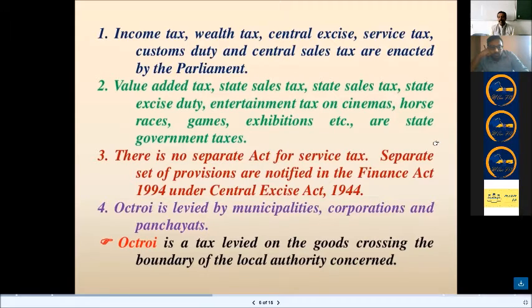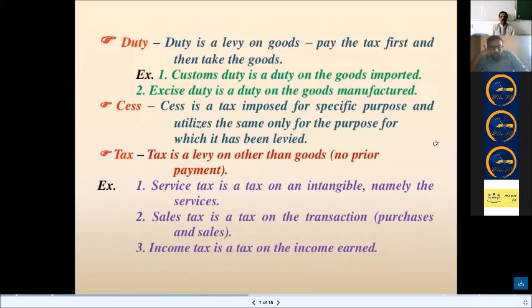Octroi is levied by municipalities, corporations and panchayats. This is some tax like an entry tax. Especially when you enter into Mumbai, you will have to pay this. If any goods enter into Mumbai, you have to pay entry tax, which is called octroi. Octroi is a tax levied on the goods crossing the boundary of the local authority concerned. Okay. Now, definitions of